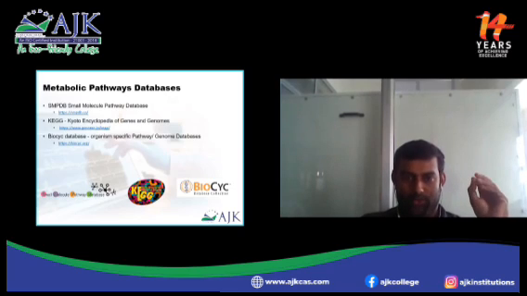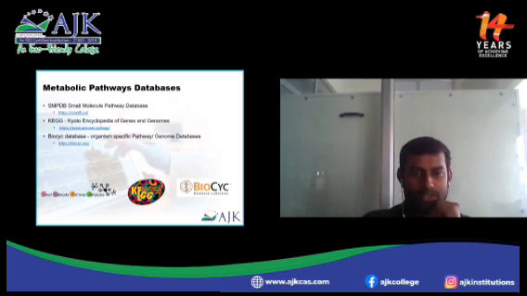The KEGG database is more familiar for cancer-related problems. Cancer researchers use the Kyoto Encyclopedia of Genes and Genomes database, and the BioCyc database. All the URLs are mentioned over there. For research purposes, you can use these metabolic databases and get a clear image of the metabolic pathway. You can perform your research.